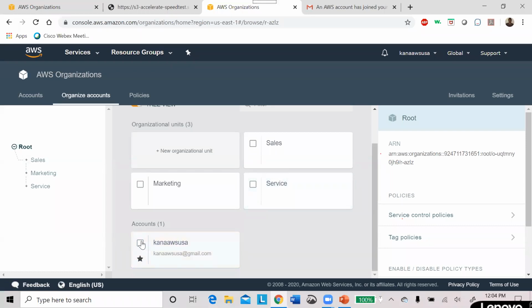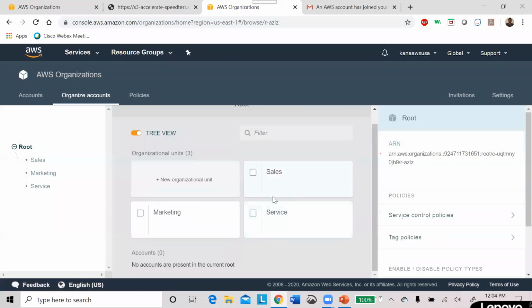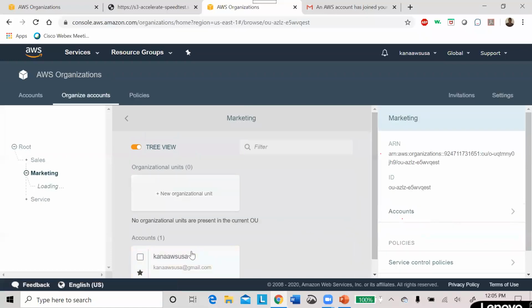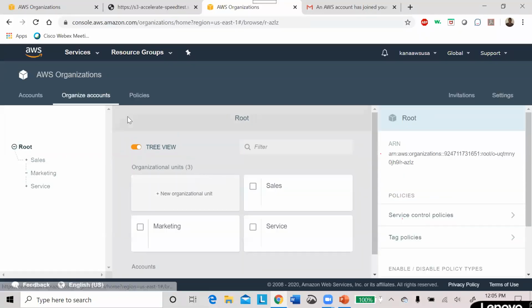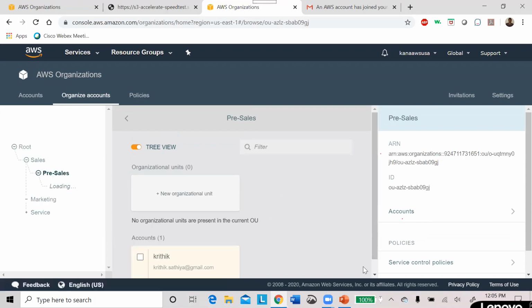I want to be in the marketing organization unit. I'm clicking this one and move, going to the marketing department. Now in the root, nobody is left; all the employees have been assigned to their respective departments. How can I ensure that? Just go into marketing and make sure I'm part of that organization. Yes, I'm part of it. I'm going back and clicking sales, and again nobody is here, and then I click the pre-sales department and I'm able to see one person there.